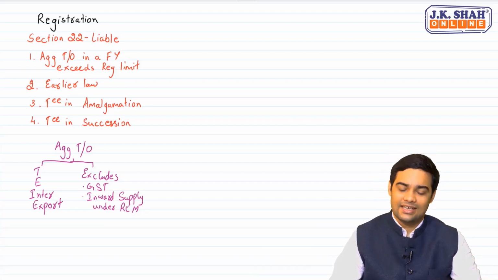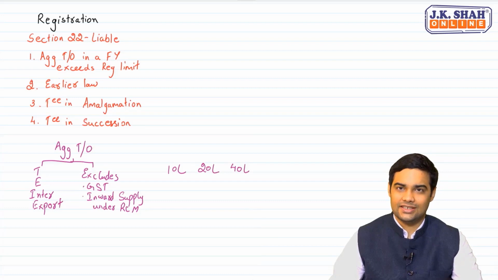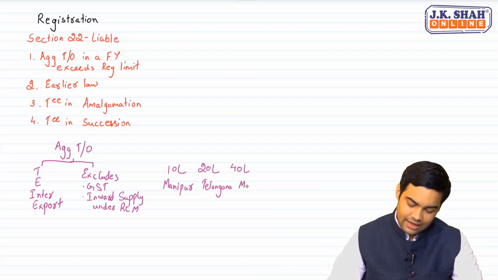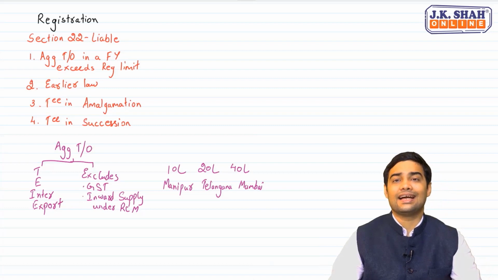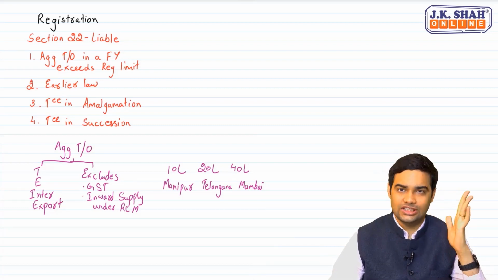Suppose I have one branch in a 10 lakh limit state, one branch in a 20 lakh limit state, one branch in a 40 lakh limit state. I'll take an example. One branch is in Manipur, one branch is in Telangana, one branch is in Mumbai. From all the three branches, I am making taxable supplies and I am only supplying goods.